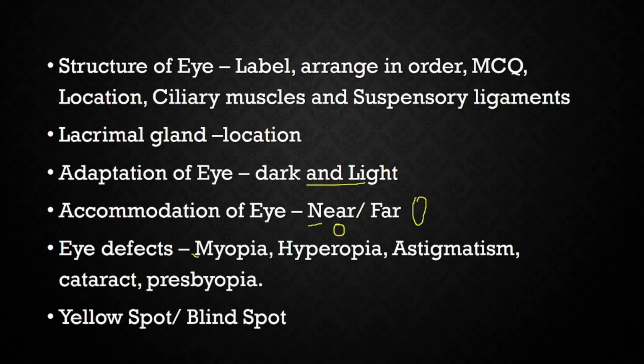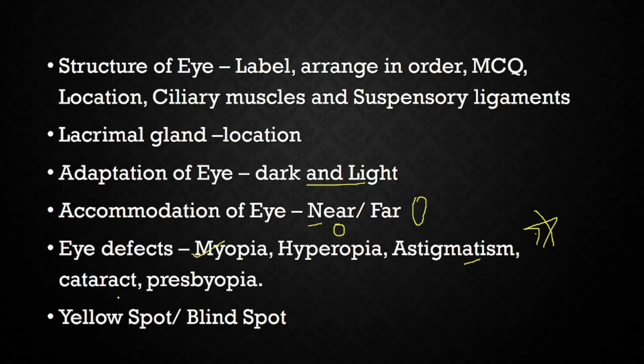Eye defects. Myopia is nearsightedness, that is you can see the object which is closer, but the object which is far is not seen clearly. Hyperopia or hypermetropia is farsightedness. You can see the farther objects clearly, but the nearer objects are not visible. Reading books and all is a problem. Astigmatism is when different diameters of the cornea are present, so images are formed on the retina, in front of the retina, and also beyond the retina. So few things do not appear clear to the eye.